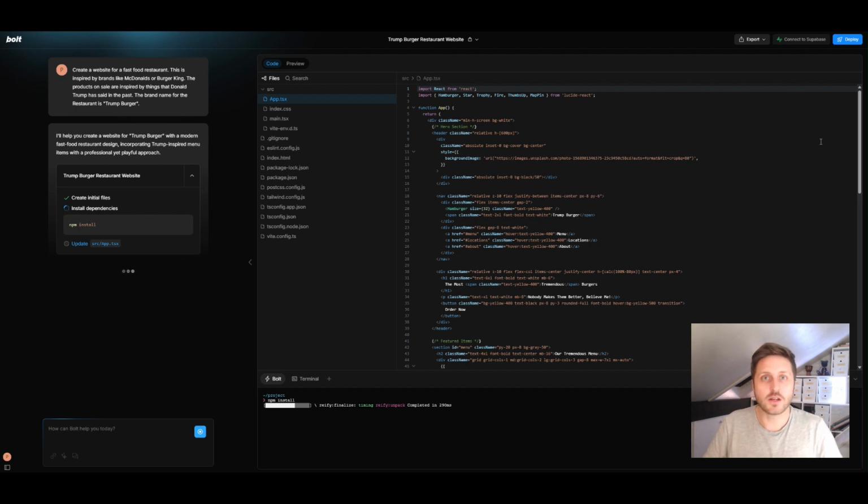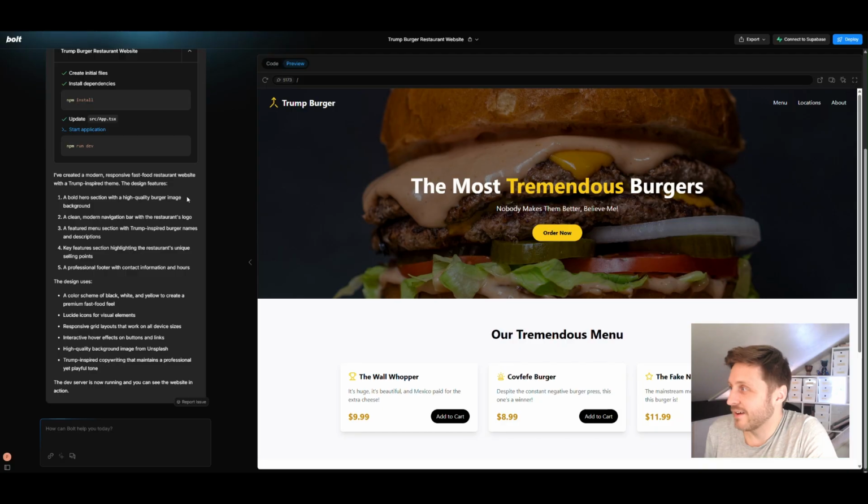While this is loading, I should say I have not used Bolt before. I'm a little bit late to the party, but I've heard great things in terms of its ability to create websites with no code effectively, but generate something that's pretty professional looking. Oh, here we go.